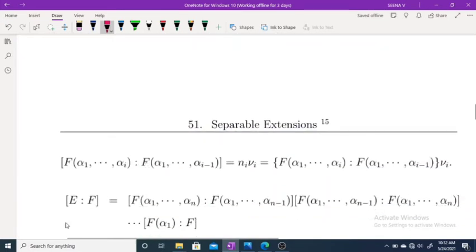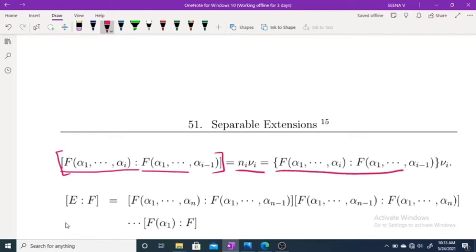Then what happens? The degree of F of alpha 1, alpha 2, etc., alpha i over F of alpha 1, alpha 2, etc., alpha i minus 1 is equal to ni mu i. And what about this?